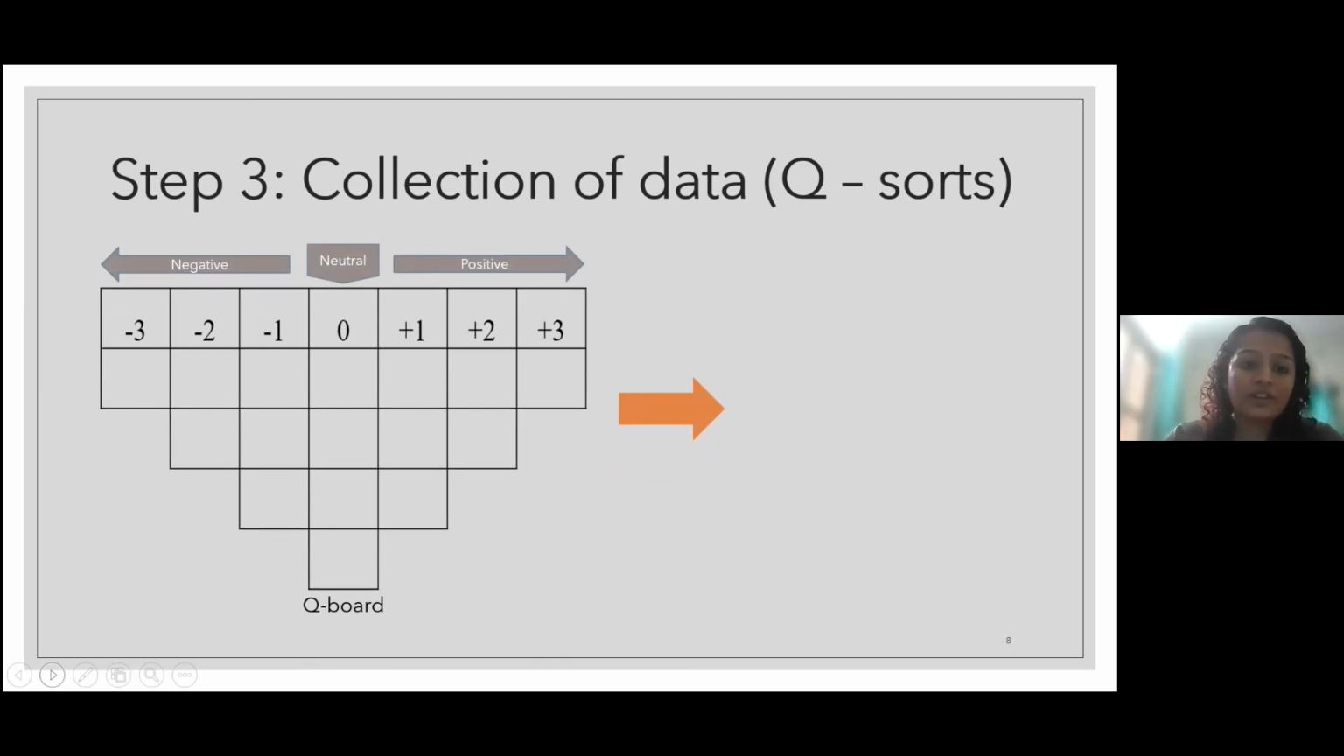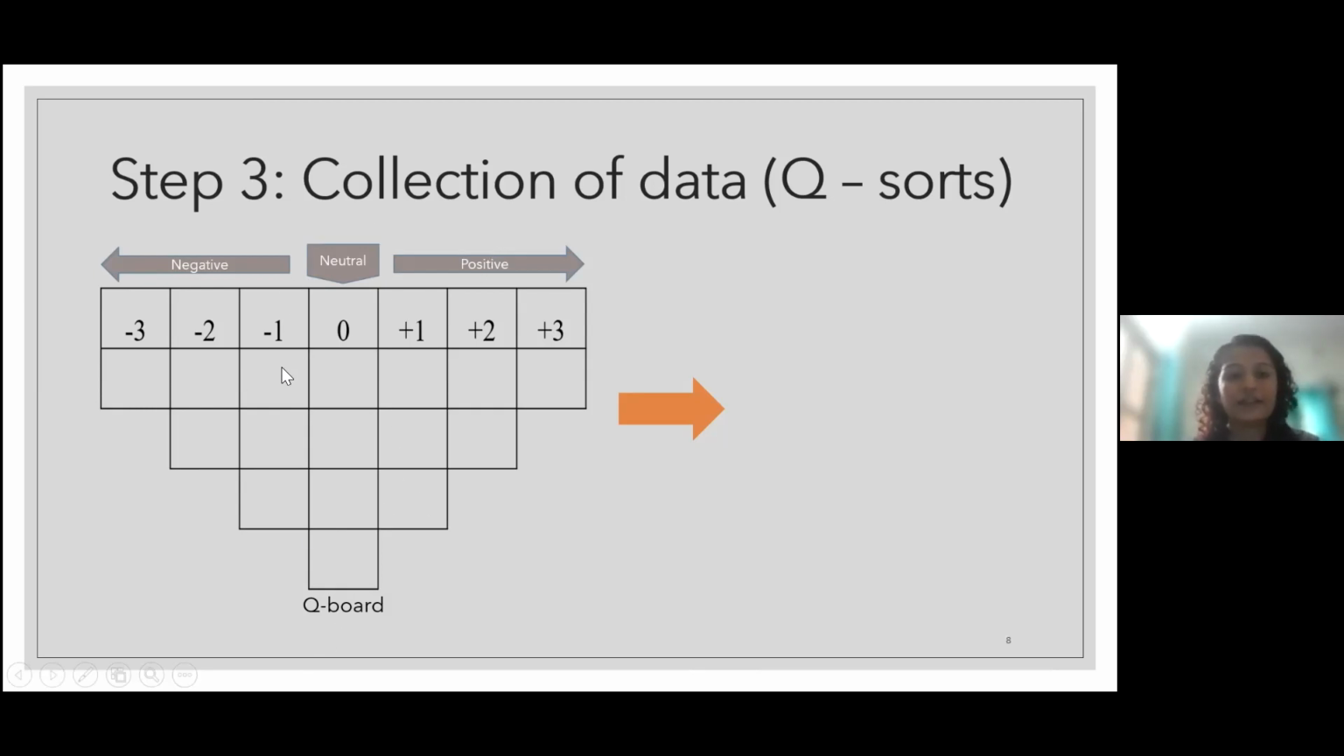Here the Q board can have -4 to +4, or it can have -5 to +5, or any number that you want to choose. Here I have -3 to +3. Here -3 is the most negative, most disliked one, whereas +3 is the most liked one, like I love that animal or statement. And neutral is 0.